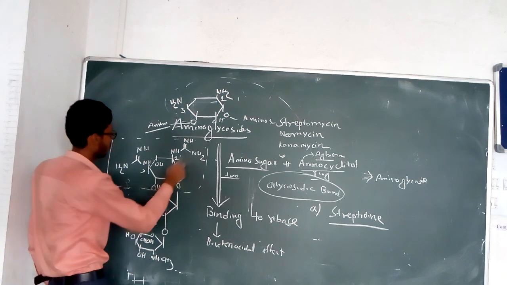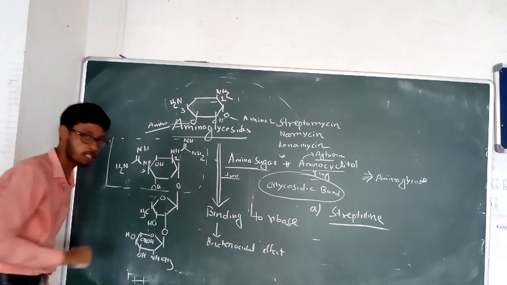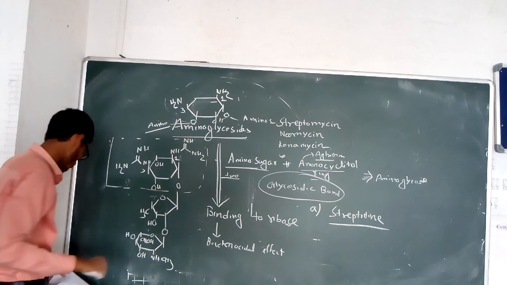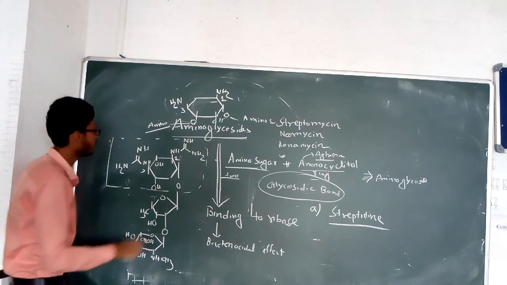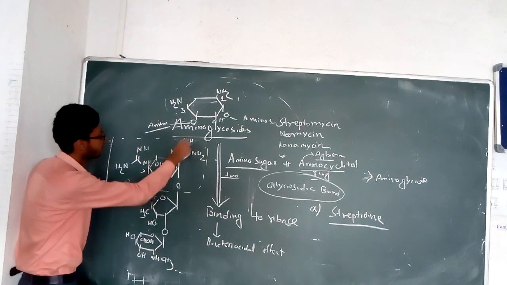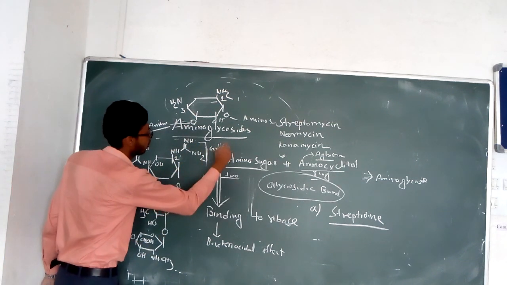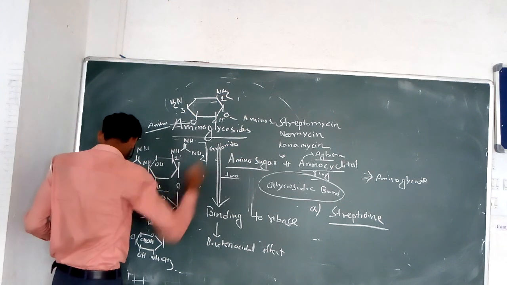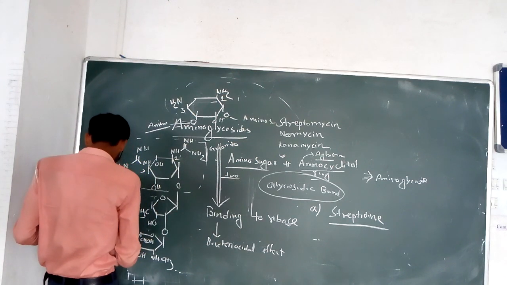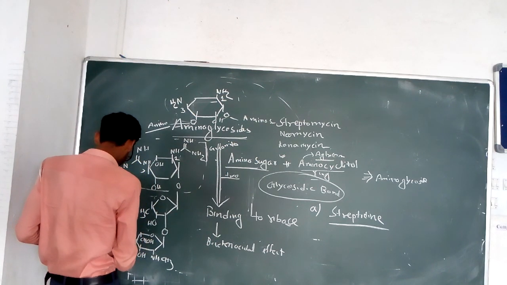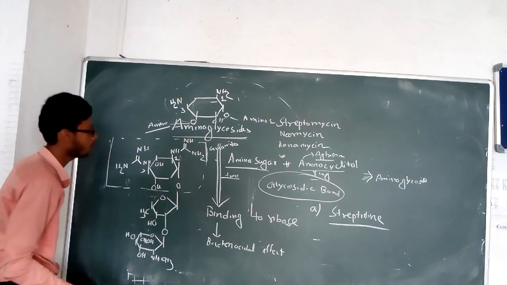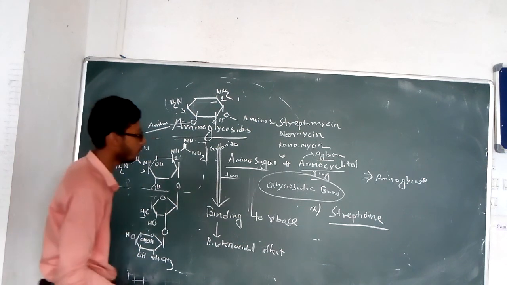If you see that structure, that is the structure of streptomycin, which is substituted with the guanidine residue. This is the guanidine residue which develops the streptomycin.